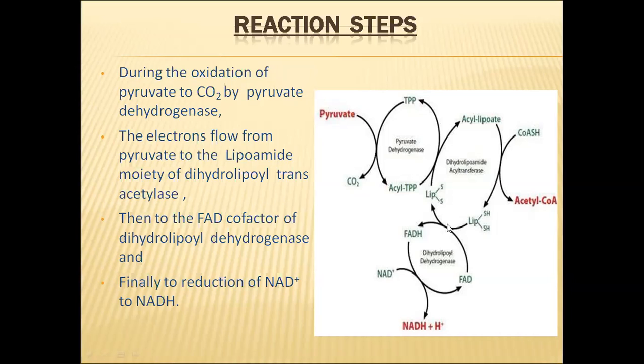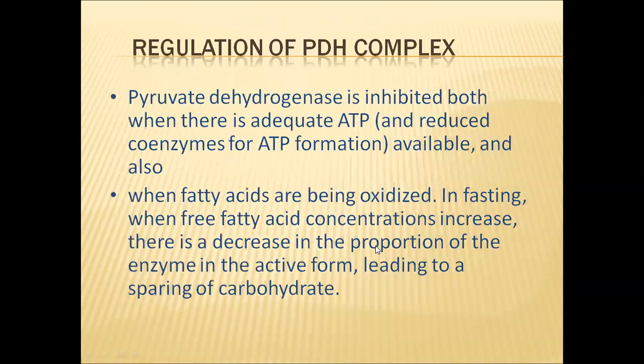So in this way, oxidation and reduction reactions will take place in two steps. Actually, we must say in three steps. These last two reactions will be catalyzed by the E3 enzyme, dihydrolipoyl dehydrogenase enzyme. So in this way, the pyruvic acid will be converted into acetyl coenzyme A, NADH and hydrogen ions.